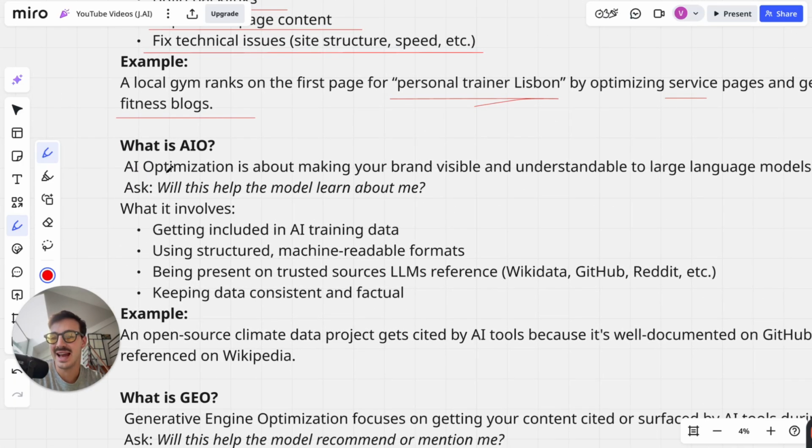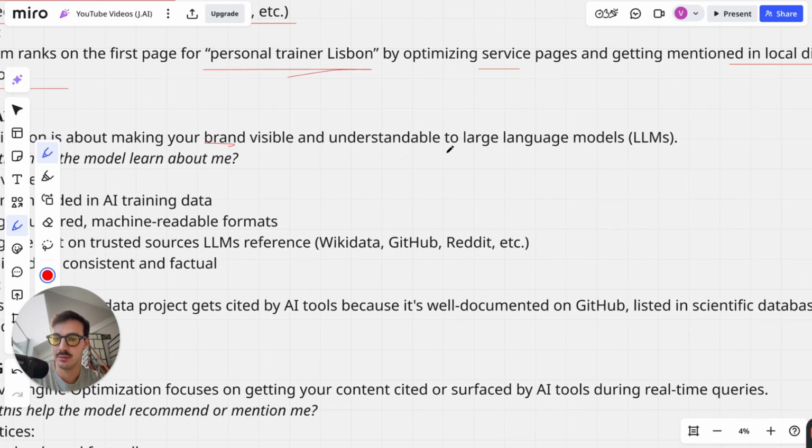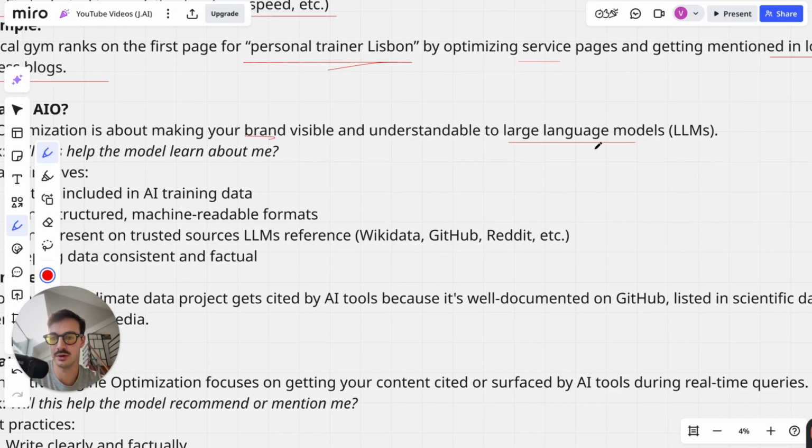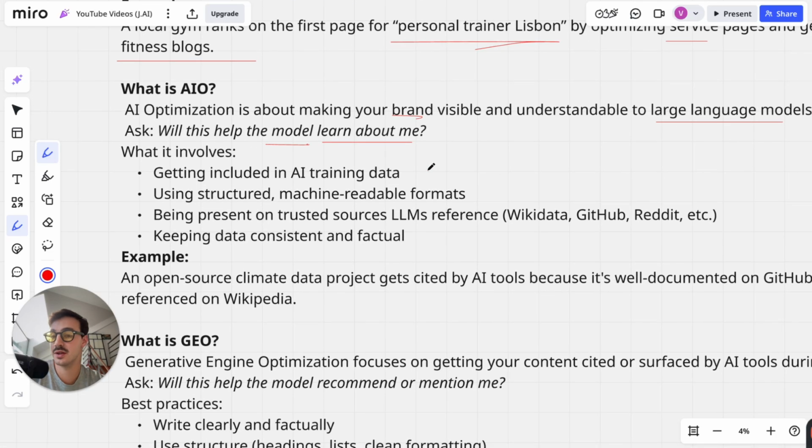Now, what is AIO? Well, it stands for AI optimization, and it's about making your brand, keyword brand right here, visible and understandable to LLMs, large language models. So what ChatGPT runs on, what Perplexity runs on, what Grok, which is Twitter's LLM, runs on, okay? And you got to ask it, will this help the model learn about me? Is the content you're producing, are your efforts in AIO going towards helping the model understand more about yourself or about your brand? And what does this involve? Well, it involves getting included in AI training data, okay? And this is just a buzzword for having the LLM crawl your site, okay?